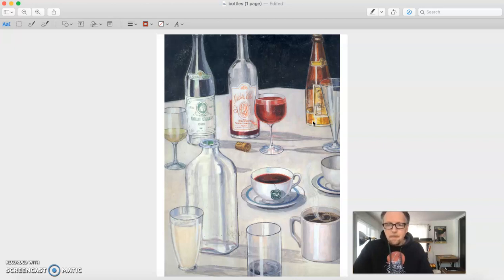Are there any wine glasses? Yes. There are 2 wine glasses. There is a white wine glass and there is a red wine glass. But is there any wine? There's a little wine in the white wine glass, and there's a lot of red wine in the other glass. The red wine glass is full, and the bottle is half full. The white wine bottle is empty.